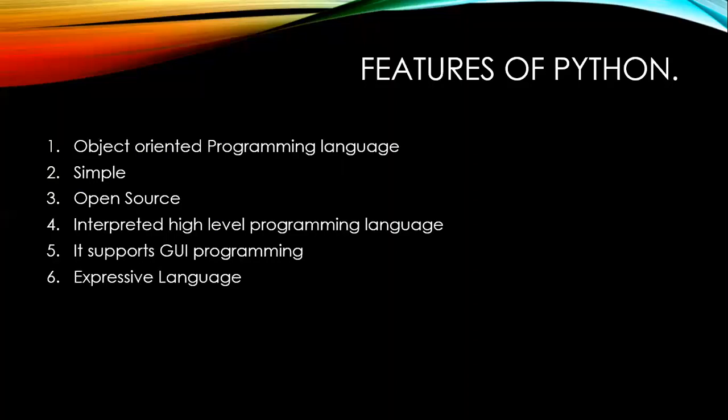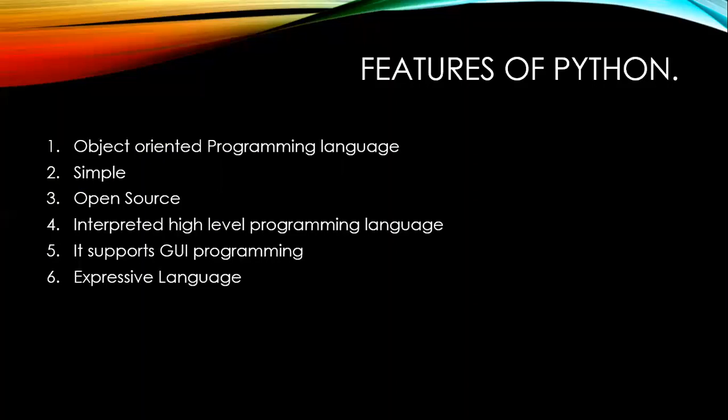The next point is that it supports GUI programming. Why does it support GUI programming? What is GUI programming? GUI means graphical user interface. It is one of the key aspects of any programming language, because it has the ability to add flair to code and make the results more visual. That's why we use the GUI in our programming language. Python has support for a wide array of GUIs which can easily be imported to the interpreter.